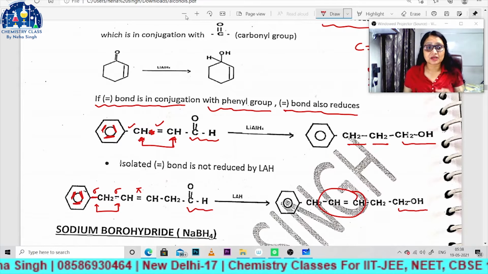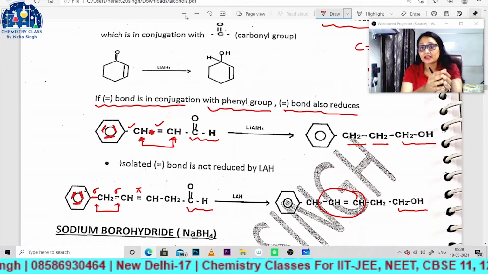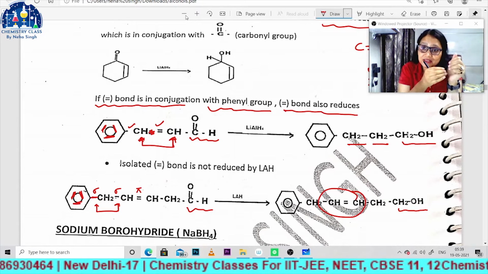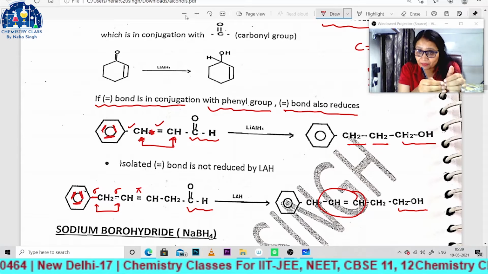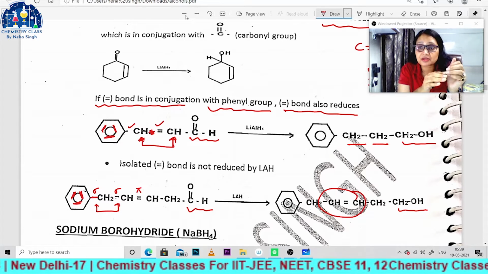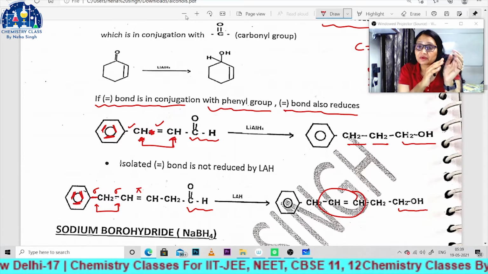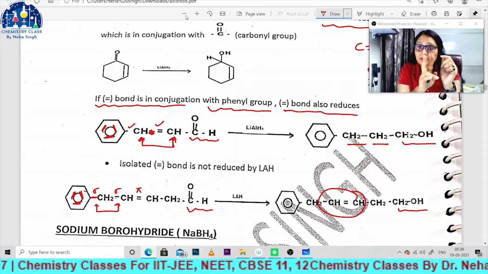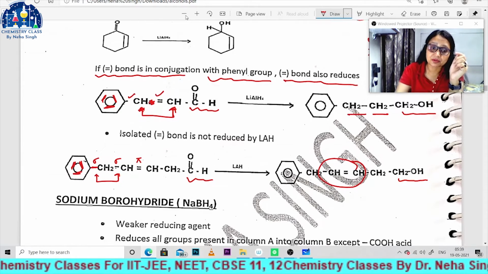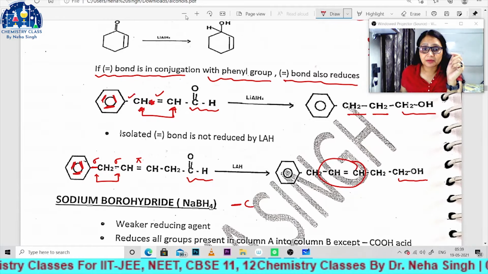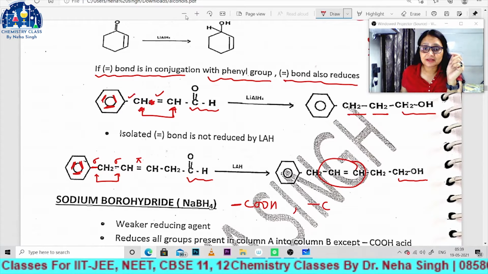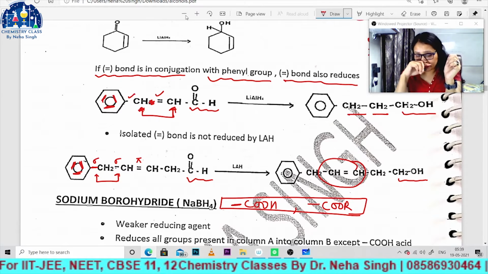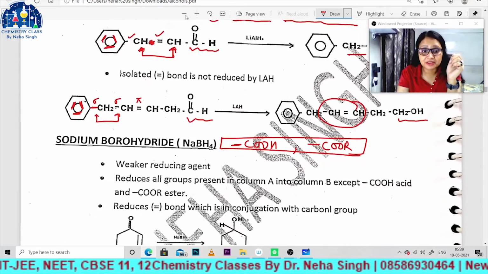Now we will discuss sodium borohydride. NaBH4 is also a good reducing agent, but it is a little weaker than lithium aluminum hydride, and it cannot reduce carbon double bond carbon. It will reduce all column A compounds into column B except only two groups, and which are the groups? Keval ye hain aapke acid, one is acid and one is ester. In do ko chhodkar baaki sabko ye reduce kar dega. You have to remember this thing, right bachcho?